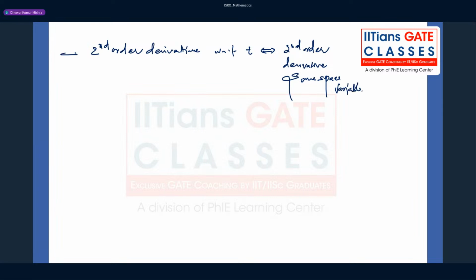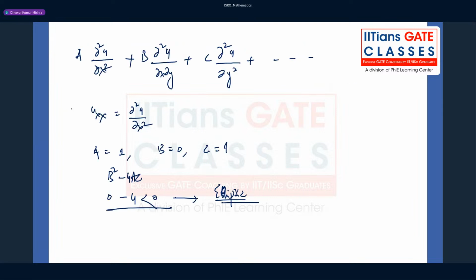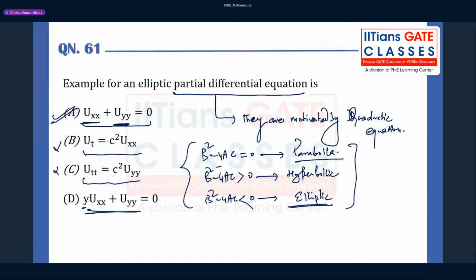This is the wave equation, right? And in case of heat equation, there will be a first order derivative with respect to time. You see here, first order derivative. And in case of Laplace, there will not be time dependent situations. So this makes sense, and you can go through it then, right?